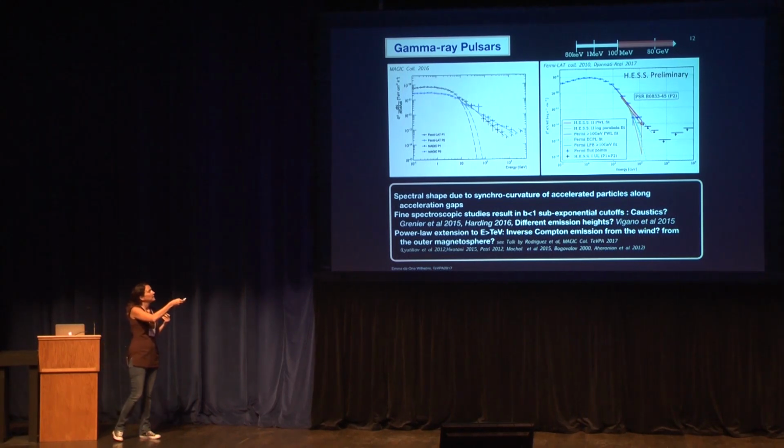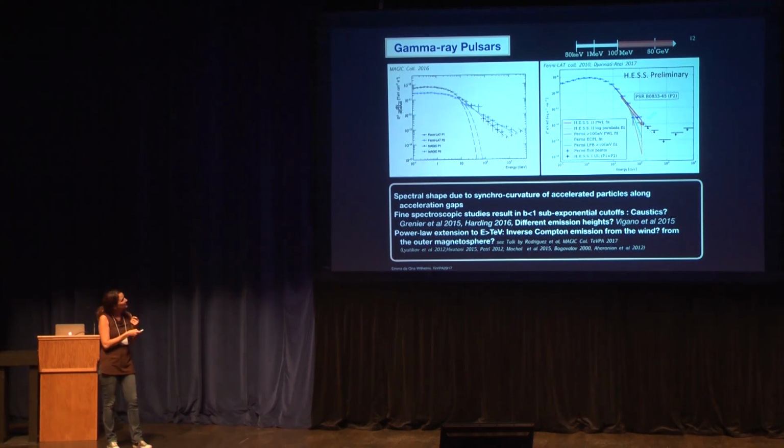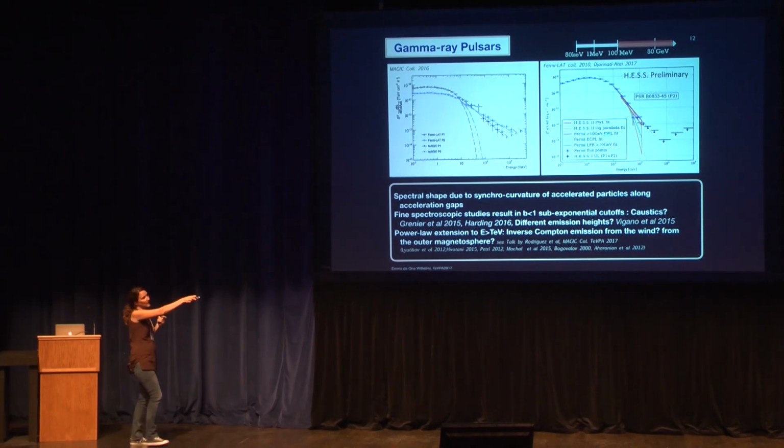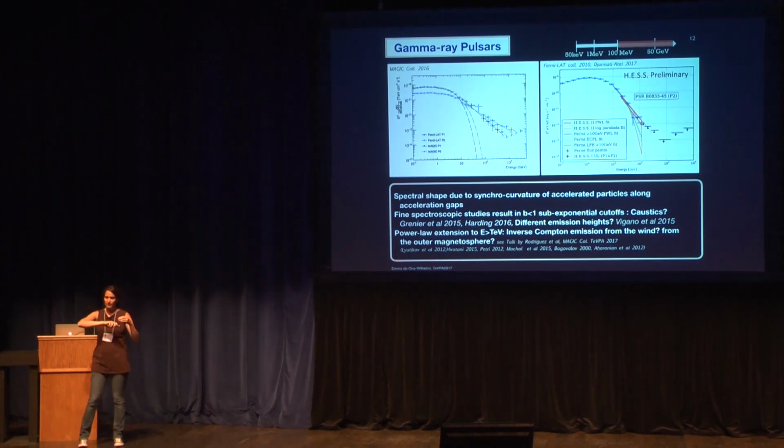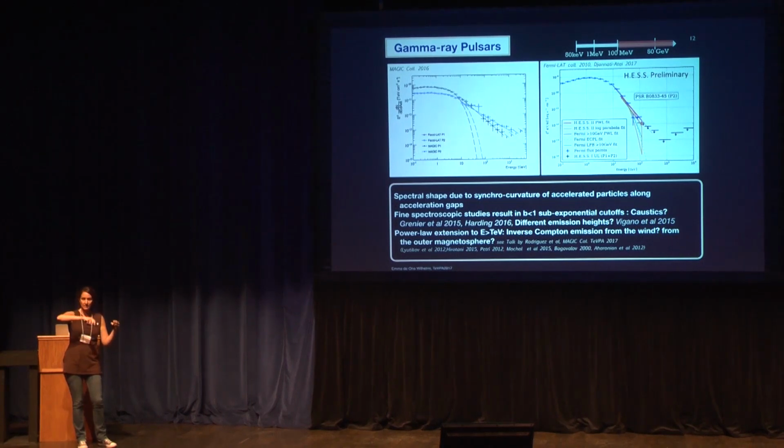That allows us, in the TeV regime, to detect at least two of them so far. We have Vela, which was detected by the H.E.S.S. telescope, and you see how the spectrum goes up to 100 GeV, a slow falling off. That could be explained by different populations of electrons at different altitudes. When you add all the contributions, you can have this kind of softening of the spectrum.